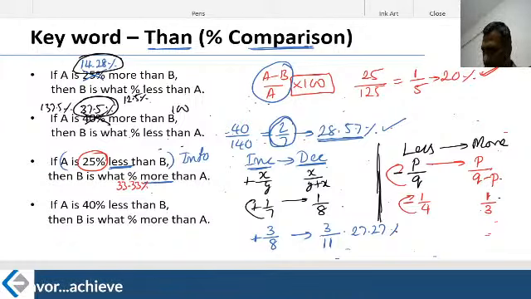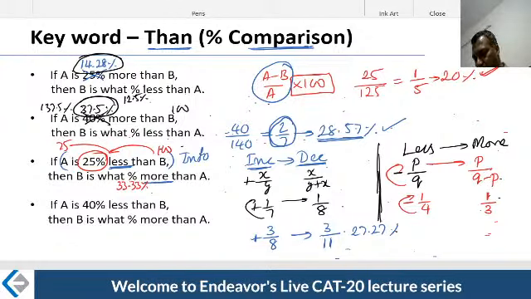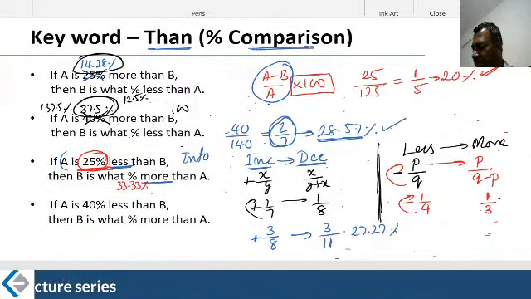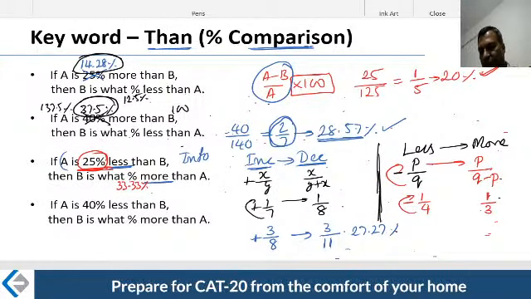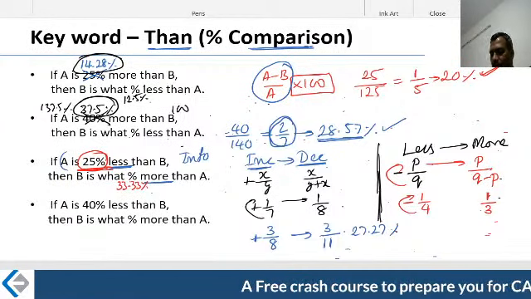Of course, the traditional approach I already taught you. This is 100, 25% less, therefore this is 75. That's a traditional approach. I'm not saying no to the traditional approach, but if the values are not nice, it may become a little tedious to calculate. Therefore, I'm saying that for us, percentage means fraction, fraction means percentage. That's how these two things embrace each other. That's the point I'm trying to make here. Fine, let's go further.